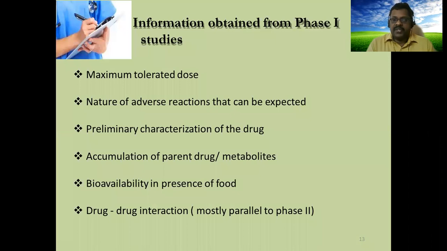Information obtained from phase 1 studies: the maximum tolerated dose we confirm. Already we confirmed it by animal studies, now we are confirming by human studies. The nature of adverse reactions expected can be planned in this stage. Preliminary characteristics of the drug can be confirmed. Accumulation of parent drug and metabolites in the body, protein binding related data, bioavailability in the presence of food can be confirmed. Drug-drug interactions can be confirmed.